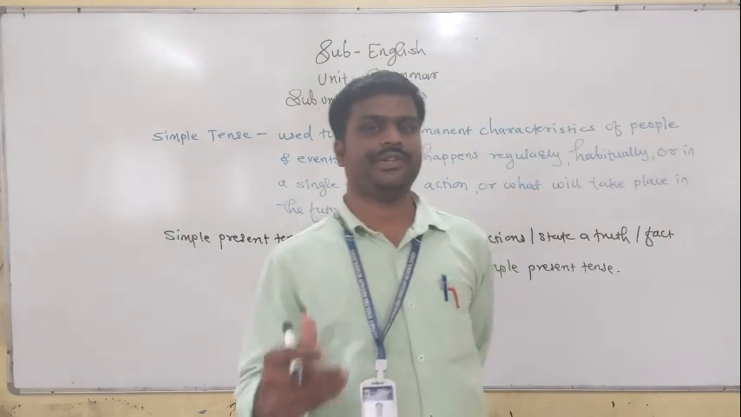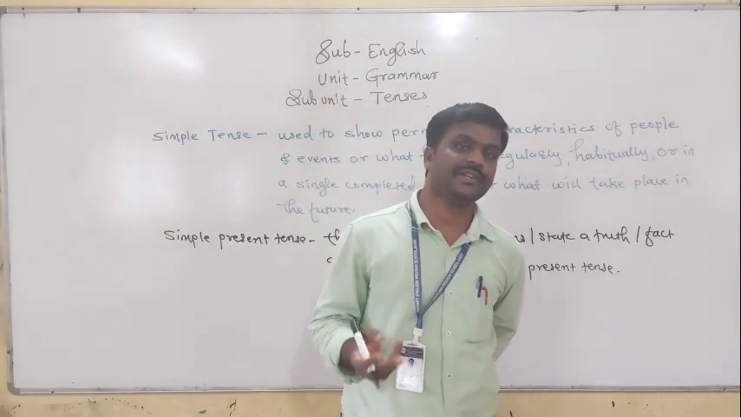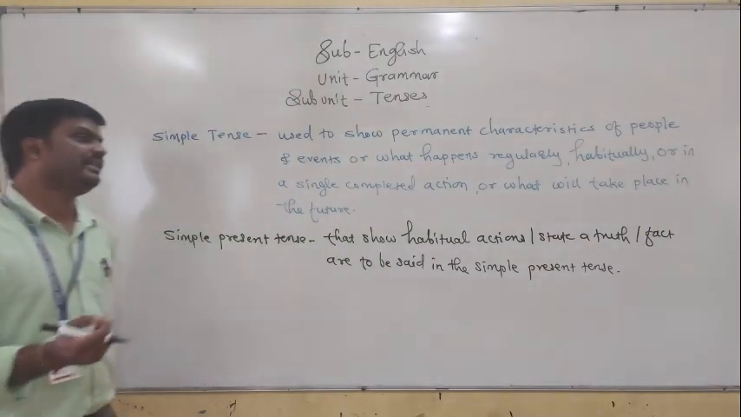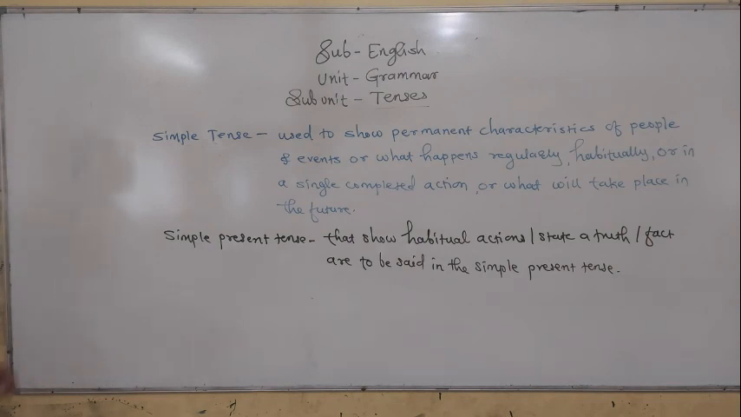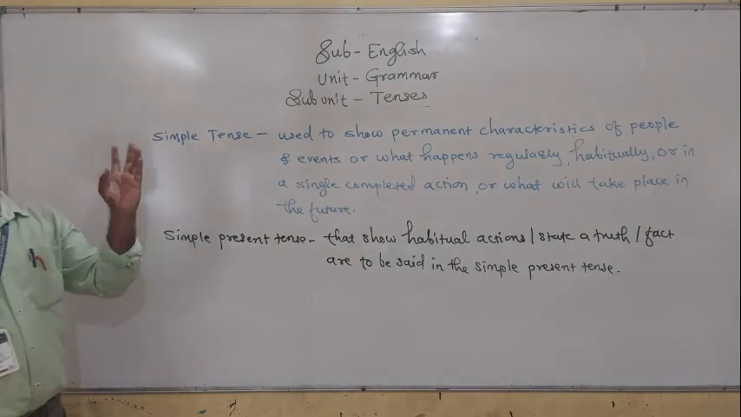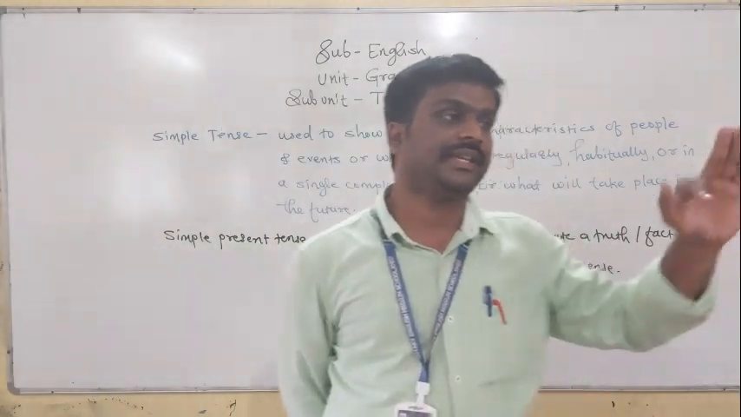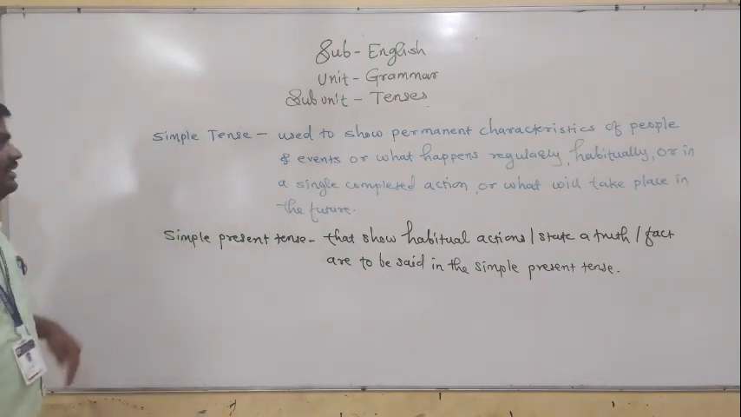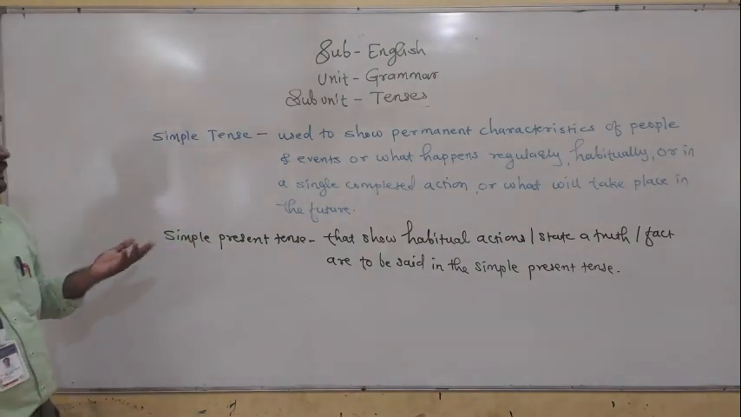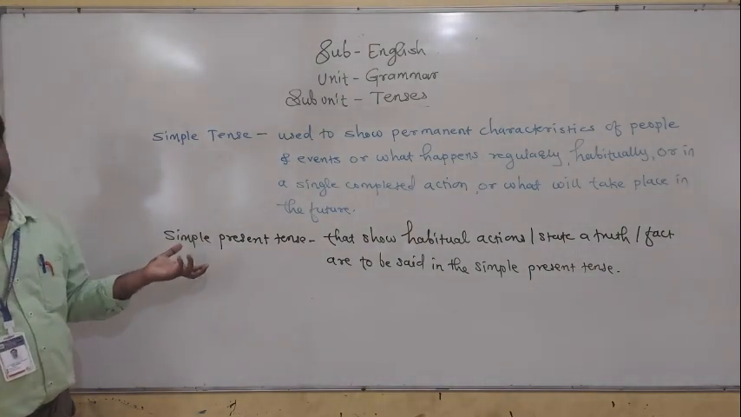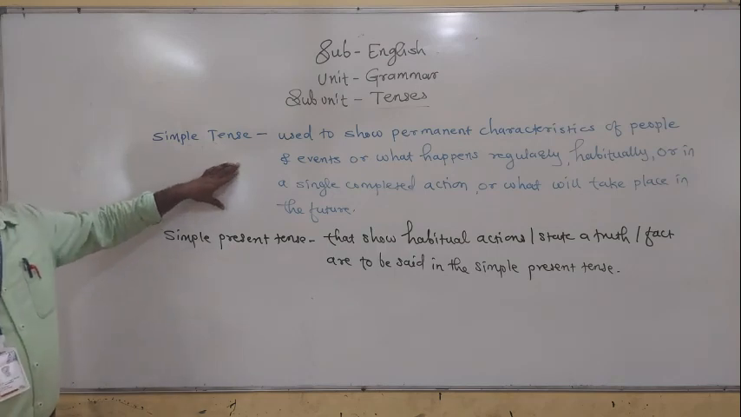I told you, according to time and action, tenses are divided into three different parts: present tense, past tense, and future tense. And we also discuss subtypes of all these tenses. In today's session, I am going to discuss the simple tense, meaning simple present tense, simple future tense, and simple past tense. Friends, before that, what is meant by simple tense, why we use it, and how you have to use it, we will discuss in today's session.